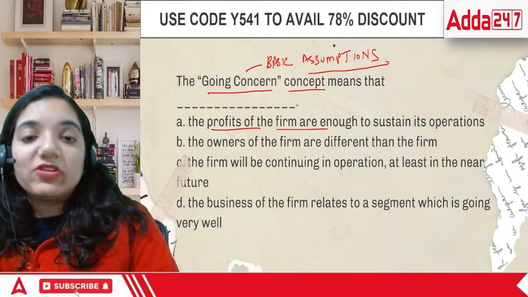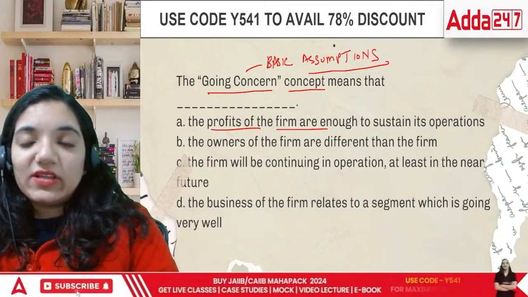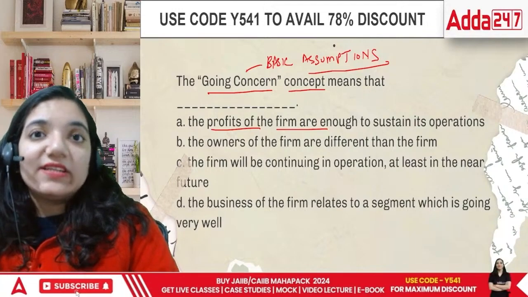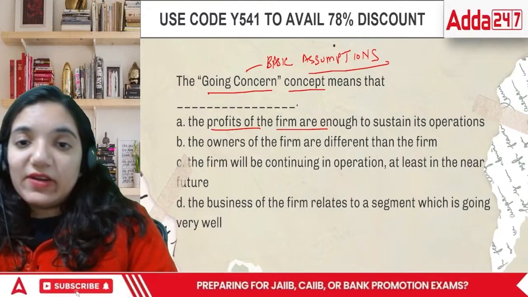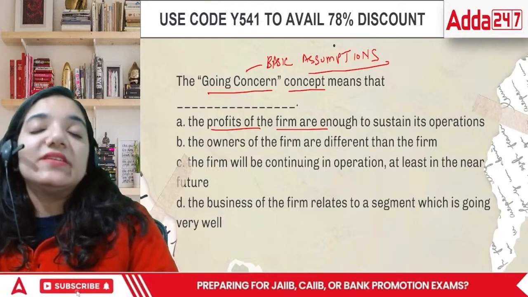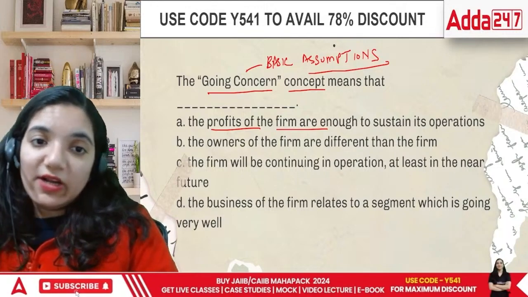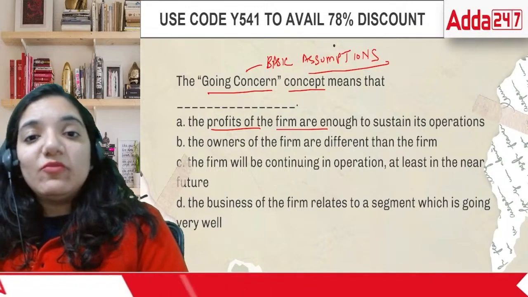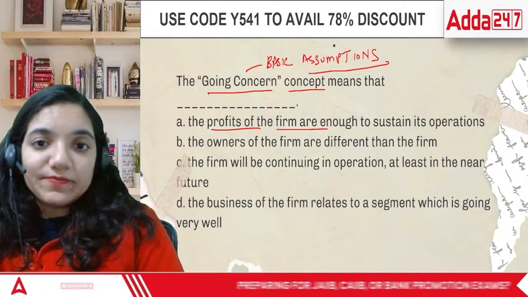Okay, let's talk about the options first. The profits of the firm are enough to sustain its operations. There is nothing that you can find out which says it is enough. The owners of the firm are different than the firm. This is the business entity concept, where they say that business and the owner are two different entities. The firm will be continuing in operation at least in the near future.